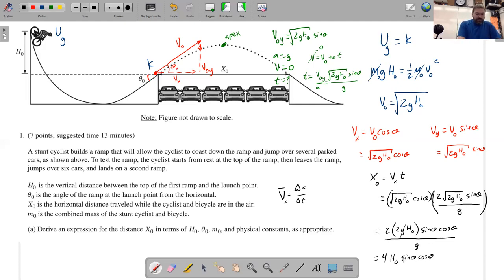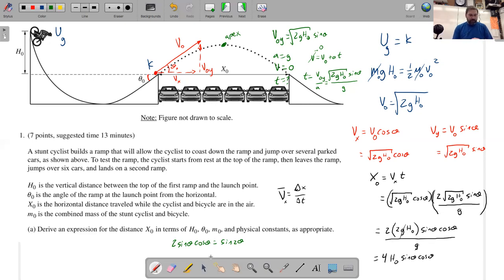But there's one more little step that you could do, and this is not on the equation sheet, and you wouldn't necessarily be expected to know this trig identity, but it is true that 2 sine theta cos theta is equal to sine 2 theta. And you can try this out on your calculator, just test some kind of angle, in degree mode.